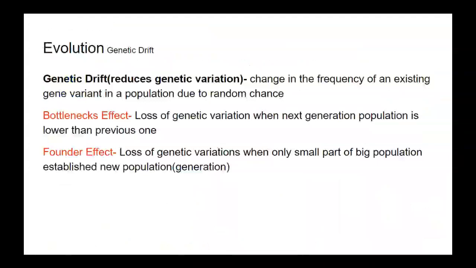Evolution by genetic drift. Genetic drift reduces genetic variation. It is a change in the frequency of an existing gene variant in a population due to random chance. There are two types of genetic drift. One is the bottleneck effect: loss of genetic variation when the next generation population is lower than the previous one. The second is the founder effect: loss of genetic variation when only a small part of a big population establishes a new population or generation.